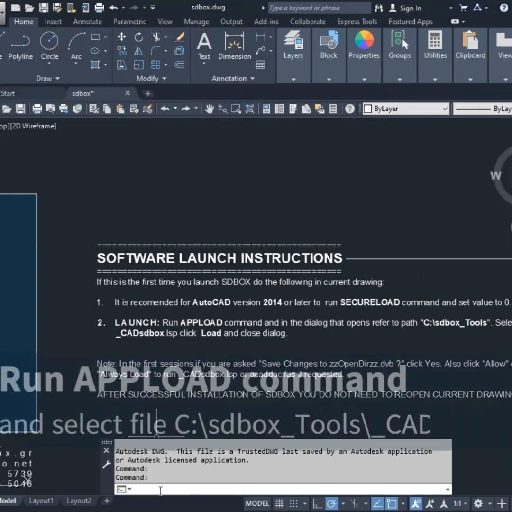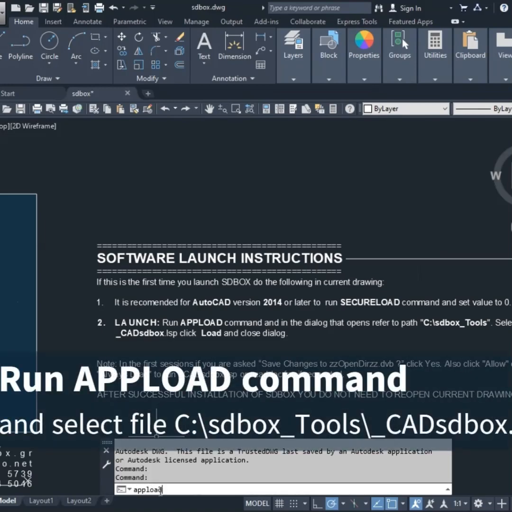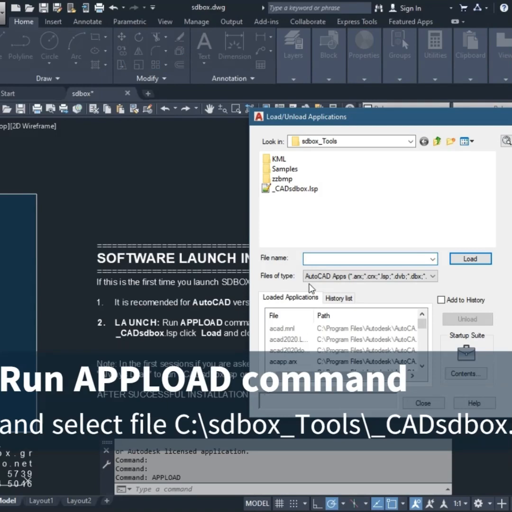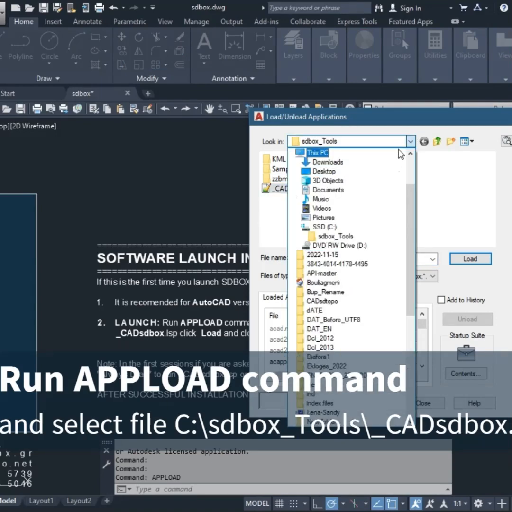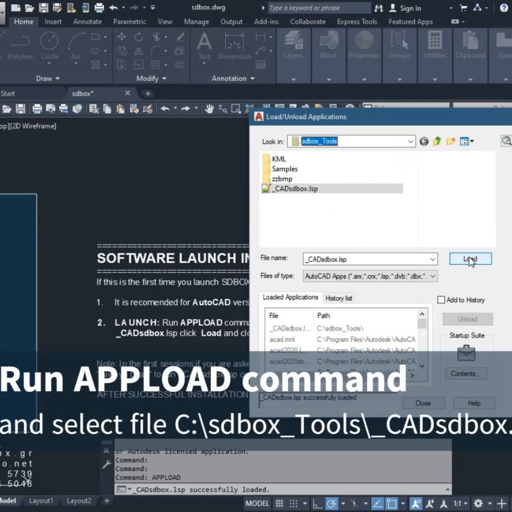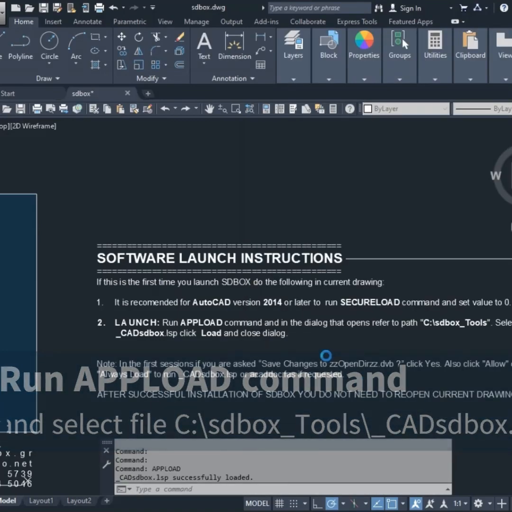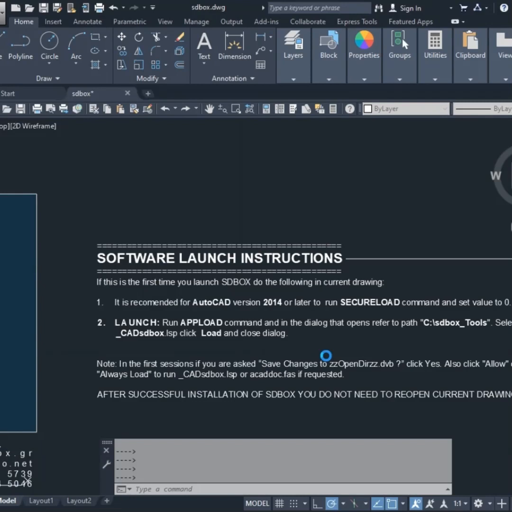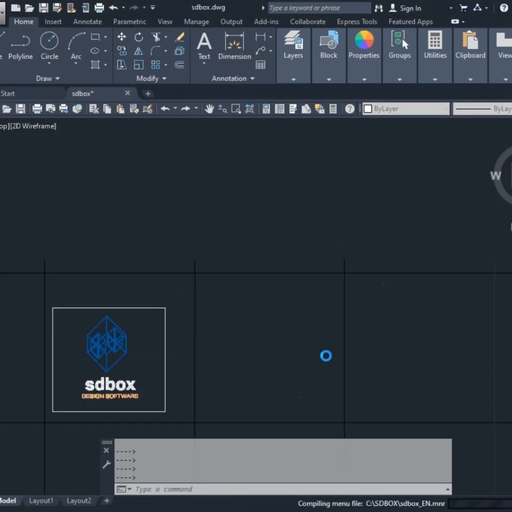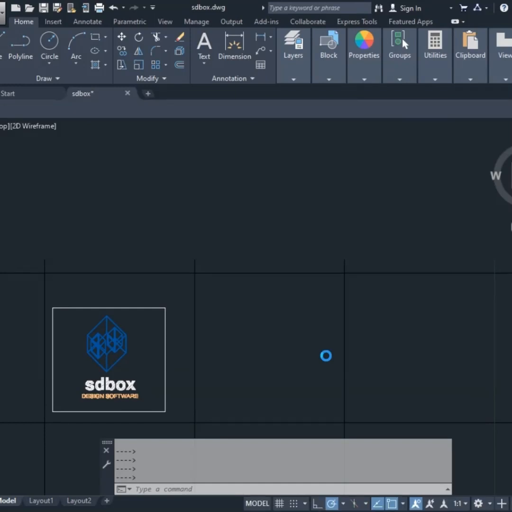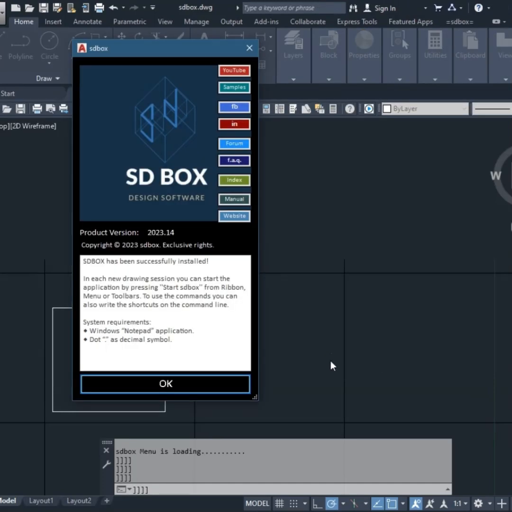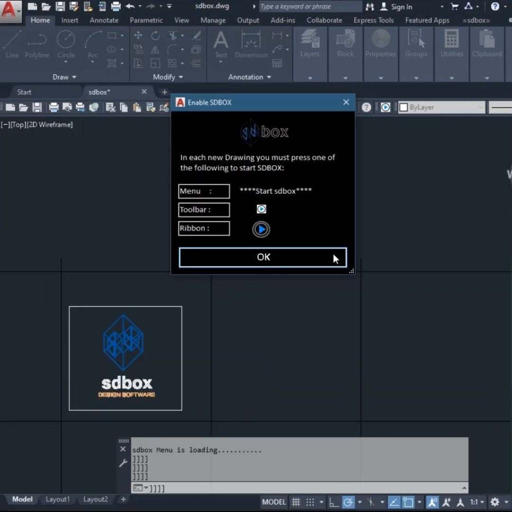Enter Upload and select the file CAD-SDBox.lsp in the path C:\SDBox Tools. After the file is selected, first press Load, then OK and wait for the loading to complete. Once the SDBox tab opens, it means the installation has progressed correctly.